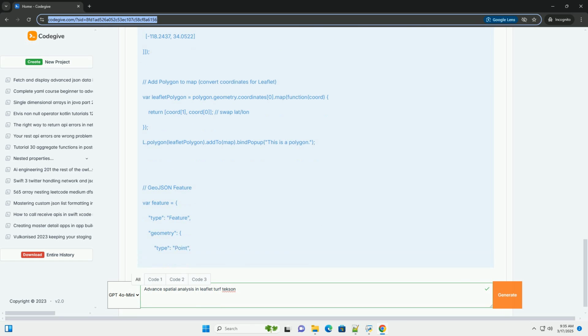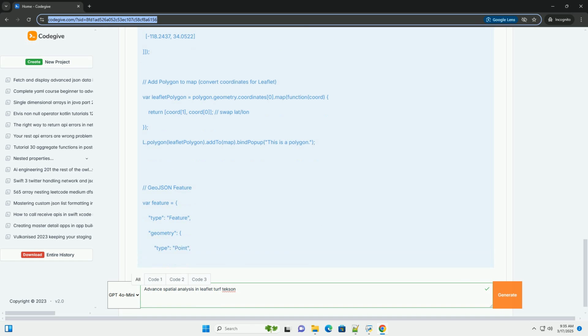Tektronix integration strategies. Tektronix is primarily known for test and measurement equipment. Integrating its data into a web map requires a few steps. 1. Data export. Export data from Tektronix equipment, for example oscilloscopes and spectrum analyzers, into a standard geospatial format, GeoJSON, CSV with coordinates, etc., or a format that can be easily transformed into one. The specific format depends on the type of data being collected, location of measurements, sensor readings, etc.